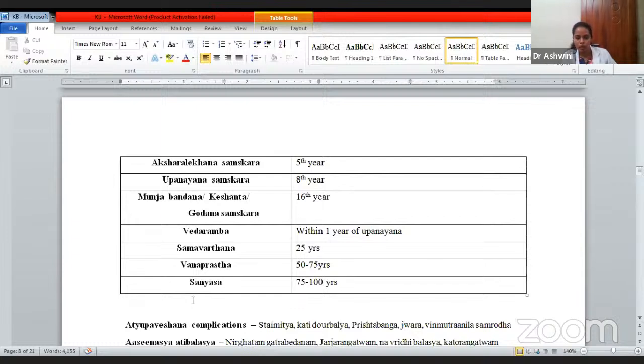Then Samvartana in the 25th year. Samvartana is nothing but any kind of marriage rituals. Vanaspatya from 50 to 75 years. Vanaspatya is getting detached from the family relationships; those dharmas, those karmas you are supposed to do in the Vanaspatya. Then sannyasa. Sannyasa means you are supposed to leave all the worldly things and do everything to attain moksha. So that has to be done from the 75 to 100 year.